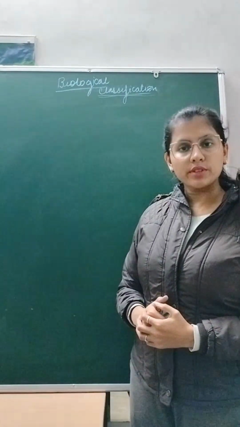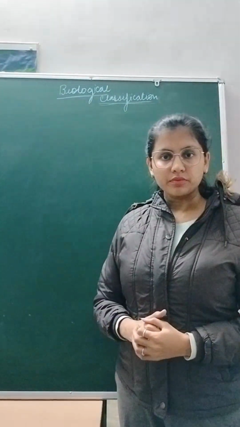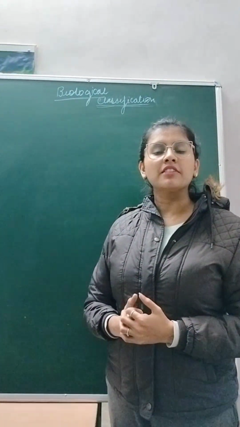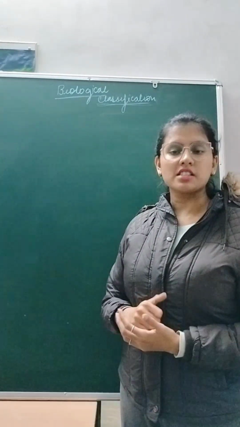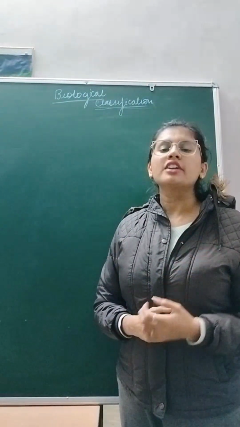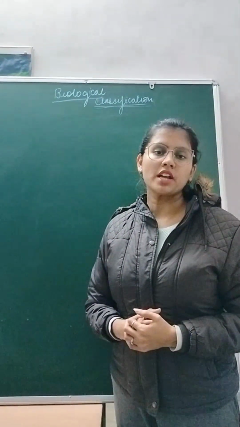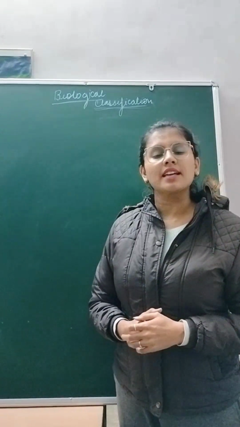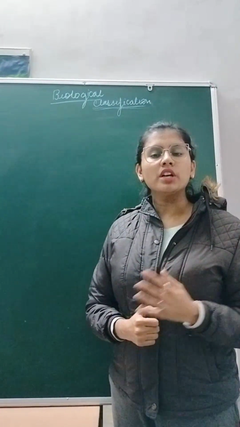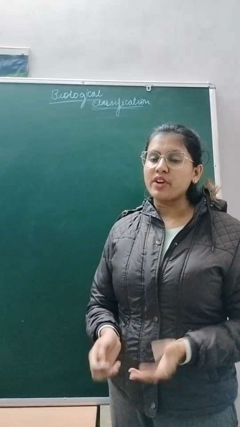Today we are going to discuss the topic biological classification. In biology we have different types of animals, plants and living organisms which we have to classify accordingly. But before any scientific basis of classification, we used to have a non-scientific basis of classification. We don't use any scientific approach for classifying things around us. We only use a non-scientific approach when we don't know how to classify things.